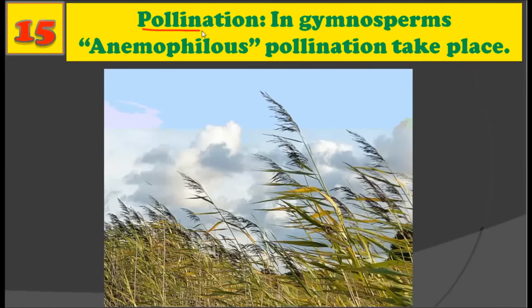Now let us see about the pollination in gymnosperms. In gymnosperms, pollination is anemophilous pollination. All right. That means the pollination in gymnosperms takes place with the help of wind. That is, typical gymnospermic pollination is anemophilous pollination.